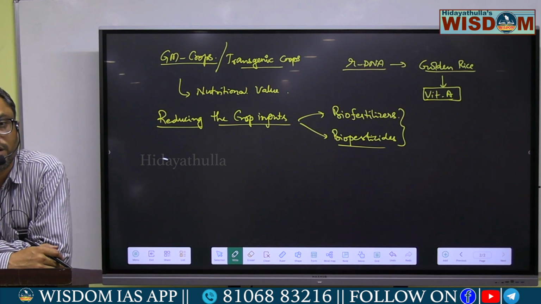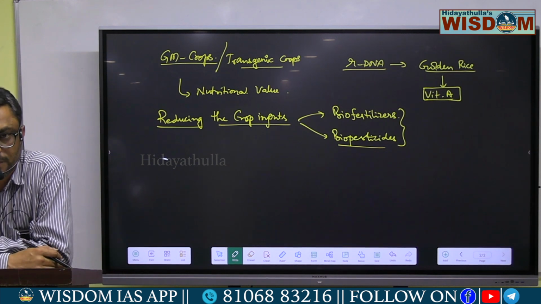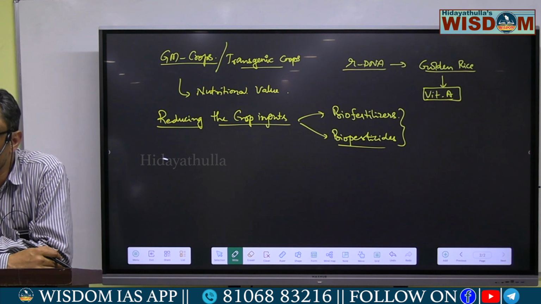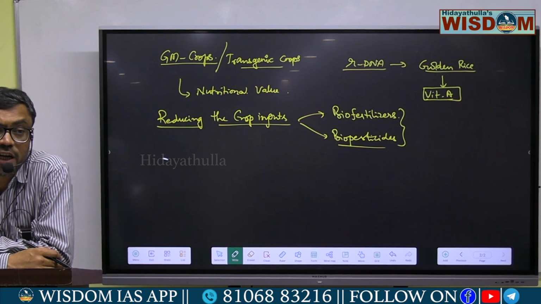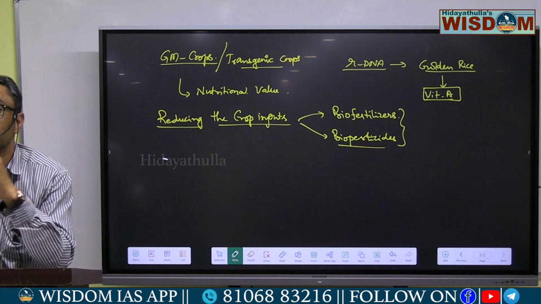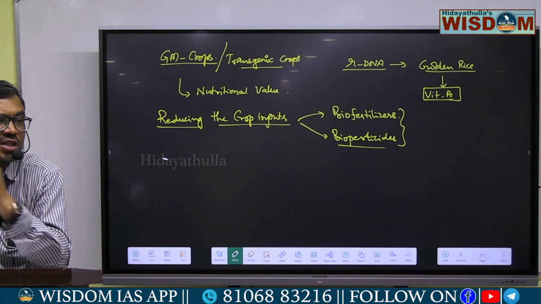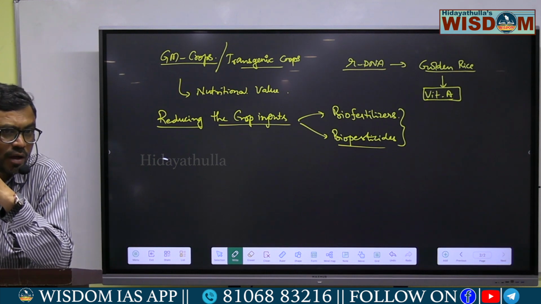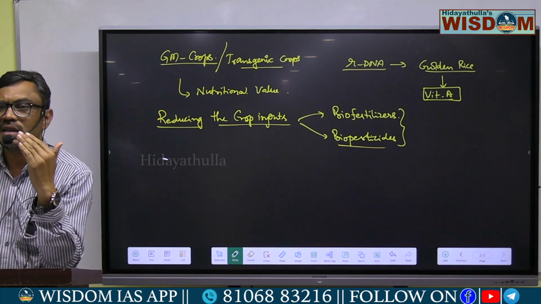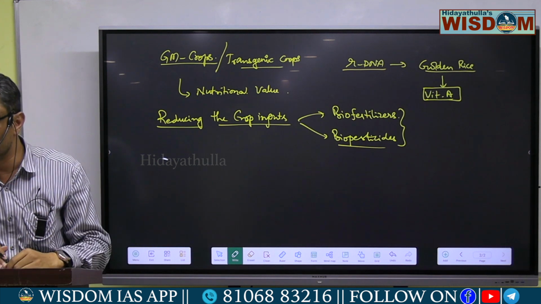Thereby, the productivity, the crop yield can be increased. And also by genetic modification, crops which are resistant to abiotic or environmental stresses can be produced. So these are all the methods employed through the biotechnology process.